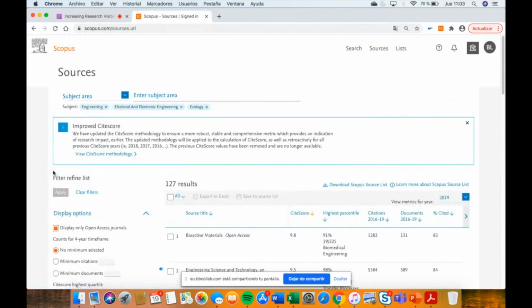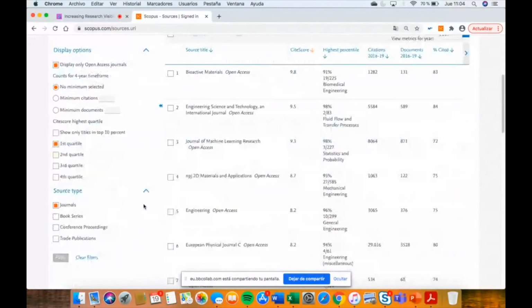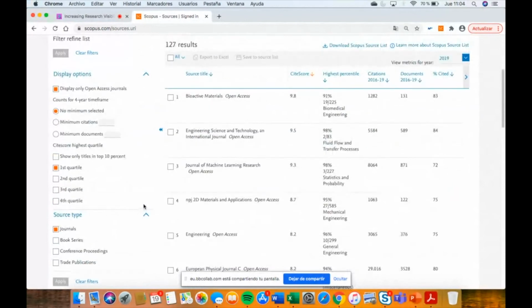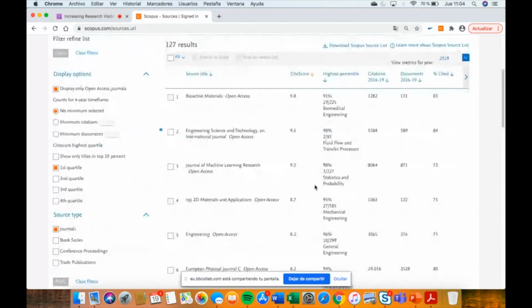So, the sample reduced because you applied a filter. So only open access journals in the first quartile of impact is 127 results. So these journals belong to these areas and are ordered by CiteScore, from the highest to the lowest.